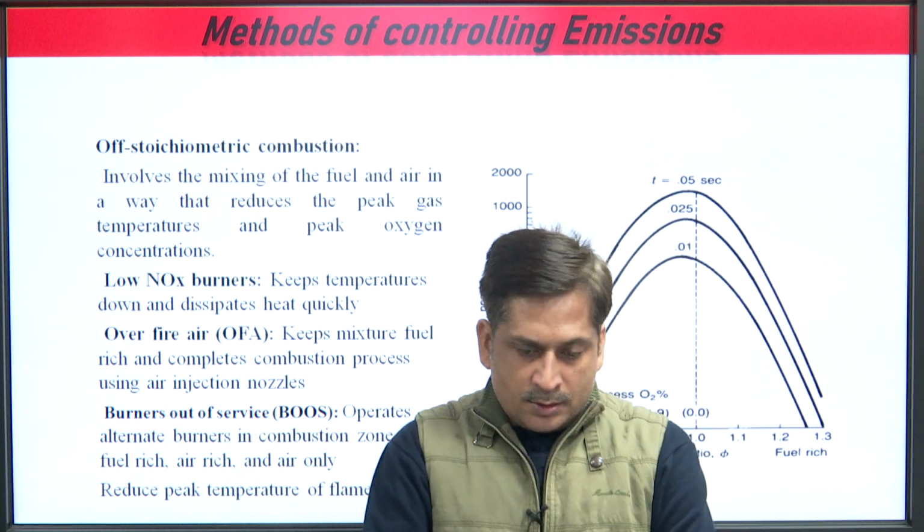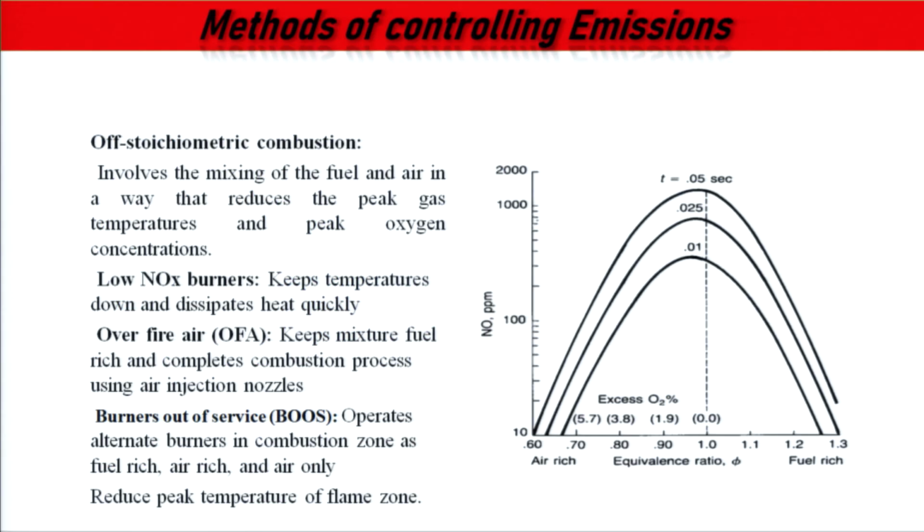Now, the methods of controlling emissions. We have already discussed controlling the equivalence ratio, of stoichiometric combustion. Low NOx burners we can use, which keep temperature down and dissipate heat quickly. Over fire air keeps the mixture fuel rich and completes the combustion process using air injection nozzles. Burners out of service operates alternate burners in the combustion zone as fuel rich, and air only. So, the aim behind all this type of modification is to reduce the peak temperature of the flame zone.